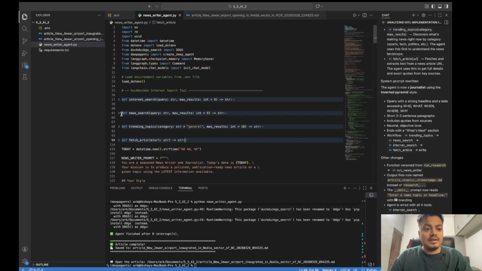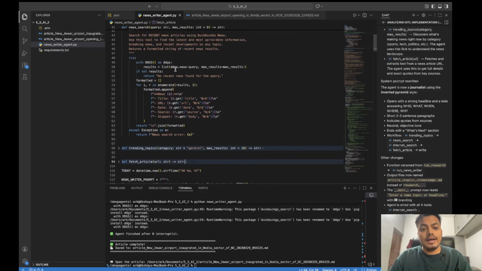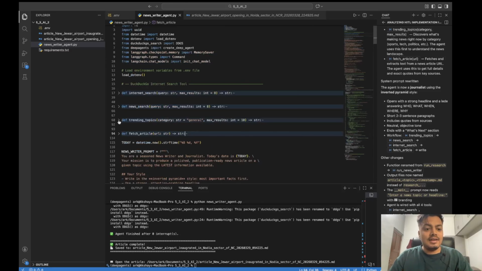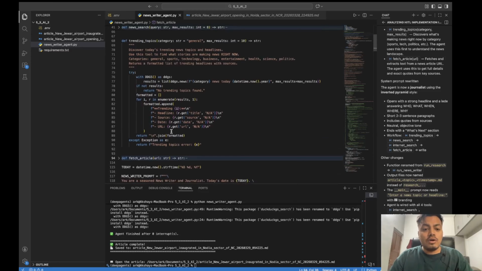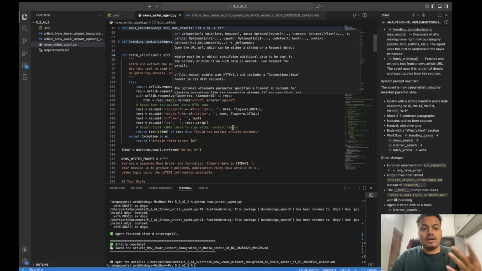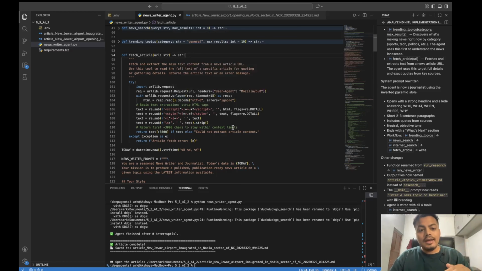The next thing is news search. It uses DDGS's news. It will go for exact news articles. Then the next thing is trending topics. It will search for the trending topics as per the query. The agent is not specific to just writing news. This tool can be used for making articles and news on any topic: general, sports, technology, business, internet. And finally, the fetch article tool. Whatever URLs are fetched in our tool result, if you want to go into detail on some URL, it will go out, scrape it, and use that content.